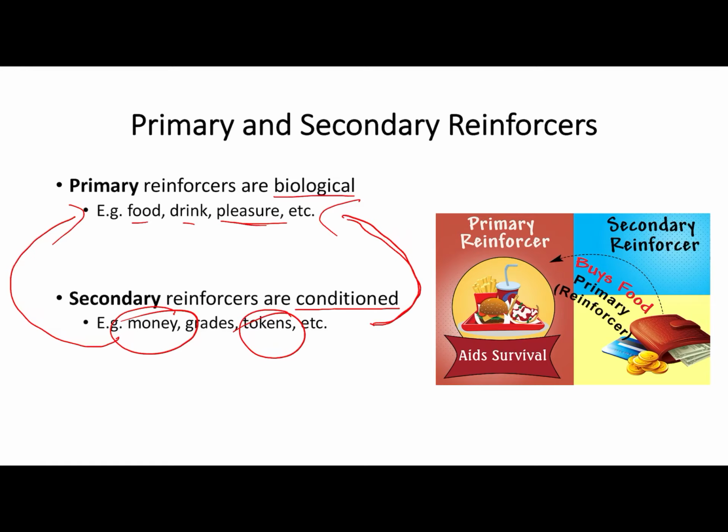So just to recap, this video was looking at operant conditioning and the work of Skinner, looking at types of reinforcement, either positive or negative reinforcement. Both increase the likelihood of behaviour being repeated. And we also looked at punishment, which is, again, either positive or negative, but is a consequence that follows behaviour that decreases the likelihood of that behaviour being repeated. And we've just looked at the different types of reinforcers here as well, primary and secondary reinforcers.